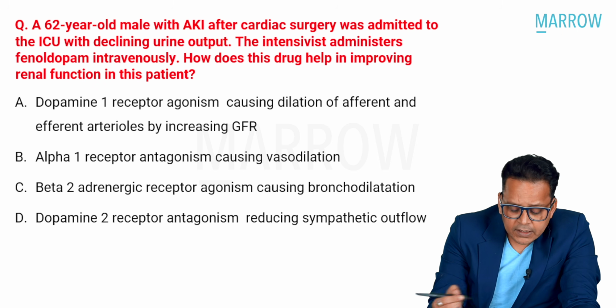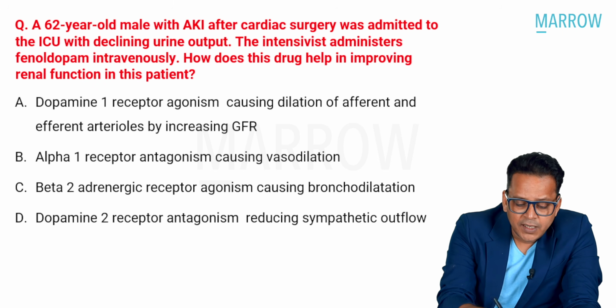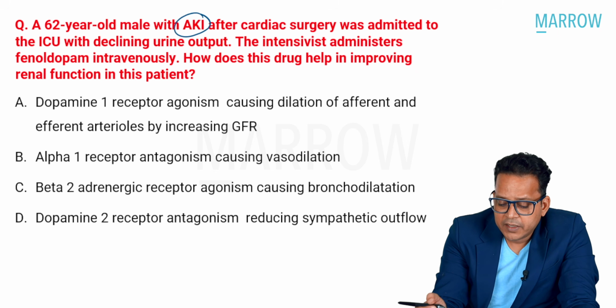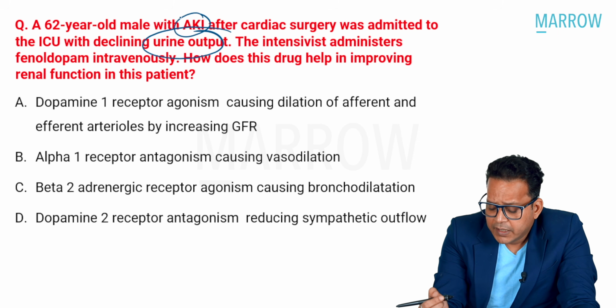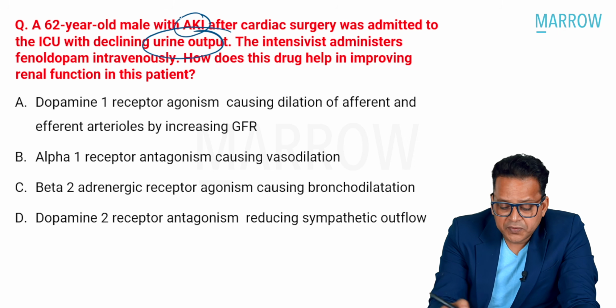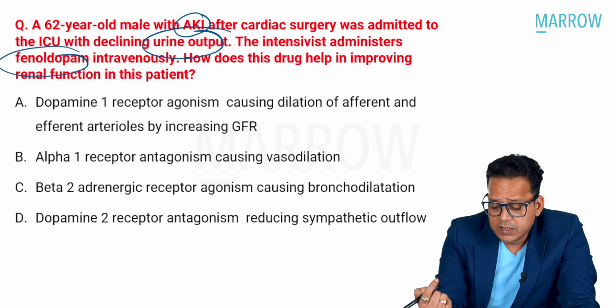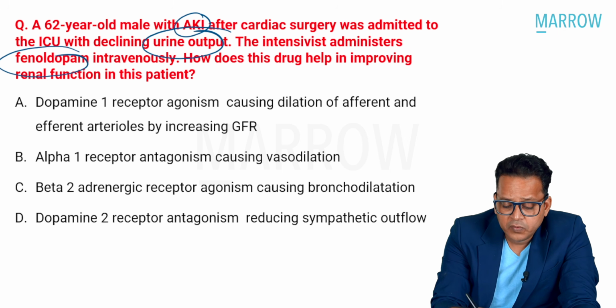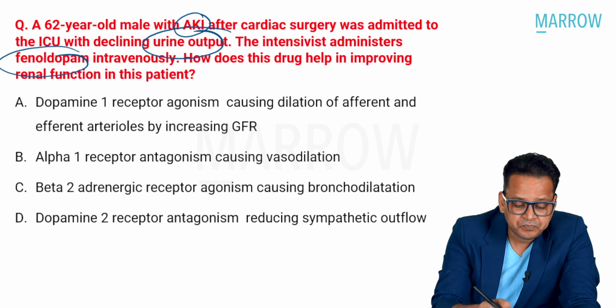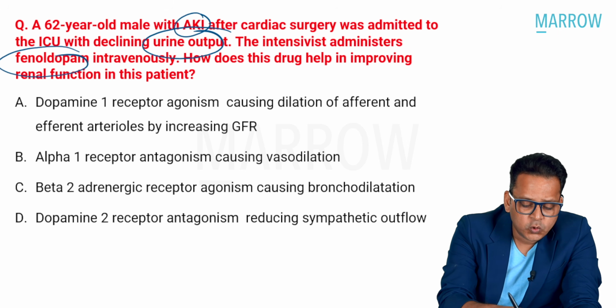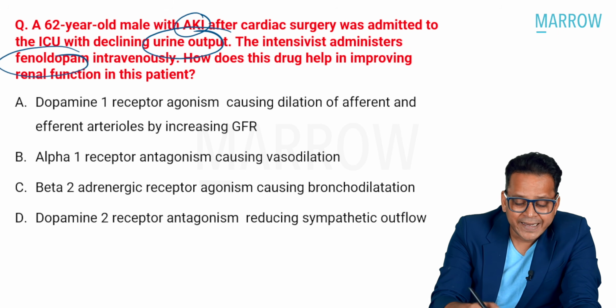Next, a 62-year-old male with AKI, acute kidney injury after cardiac surgery, was admitted to ICU with declining urine output. The intensivist administers Fenoldopam intravenously. How does this drug help in improving renal function in this patient? Guys, again, two drugs we discussed in ANS.